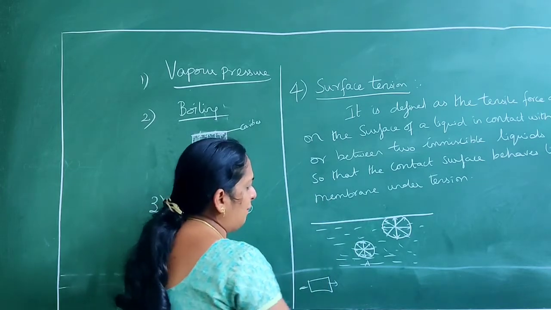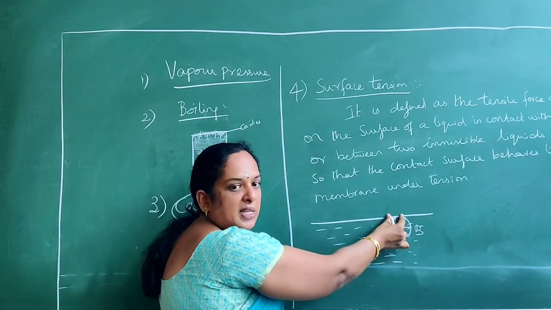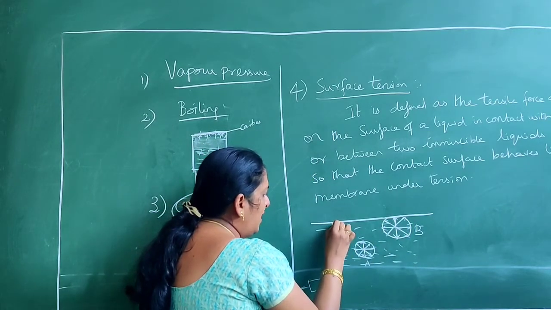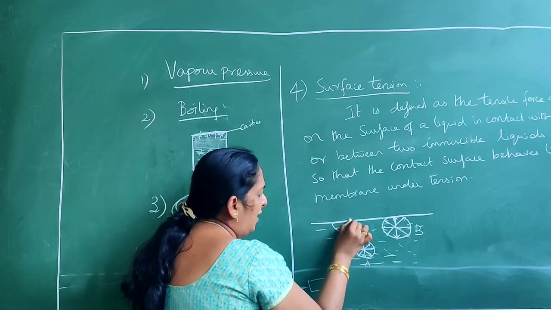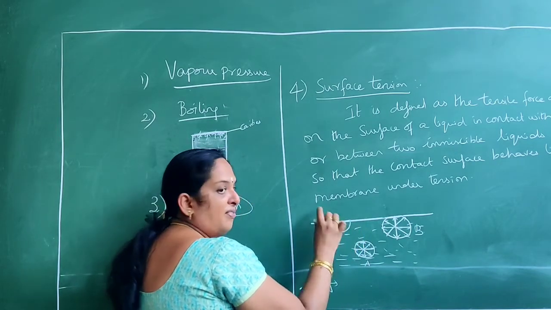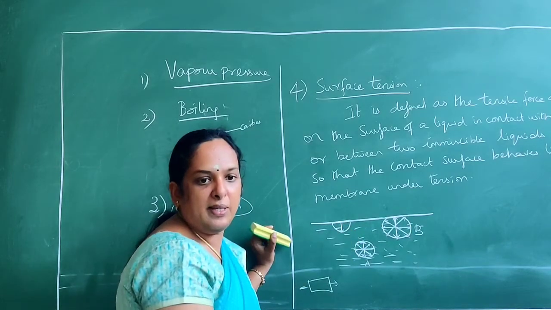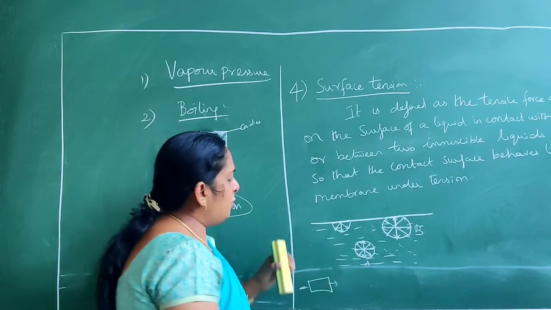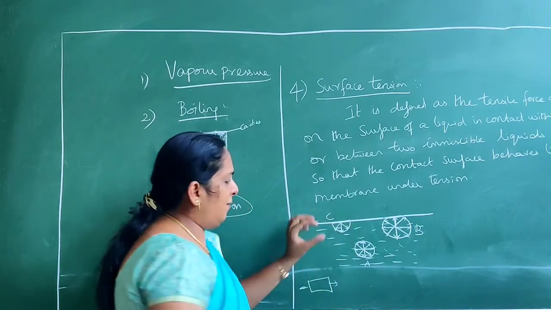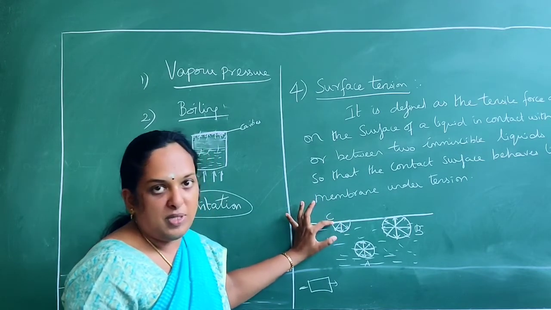I will give you one more example. Here the point of contact is very small, right? We will go for one more case where the point of contact is more. Here it is fully in contact, half of the molecule is in contact, so the downward force is like this. Here this molecule C now has more surface tensile force.